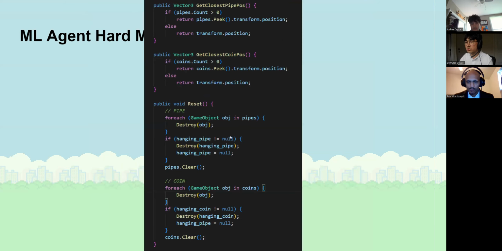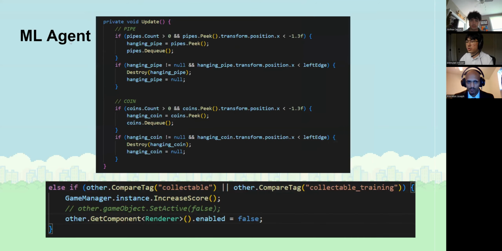And lastly, we end the training episode upon collision with the ground or obstacles, and we start a new training process. Here is a series of code that we use to handle the closest pipe position and coin position. In the same class, in the update function, we call the function on each frame, where it handles whether or not the pipe or the coin has passed the player, so we will not be feeding that information into our AI agent.